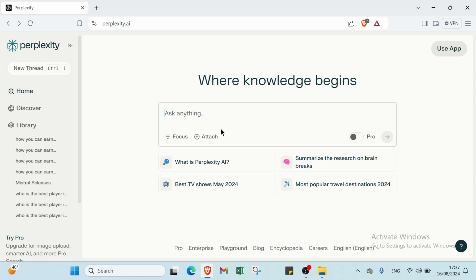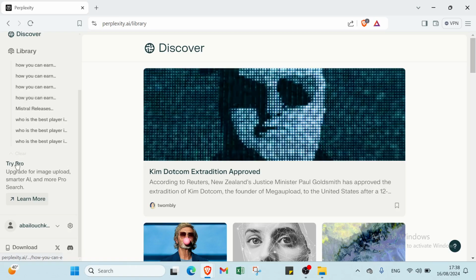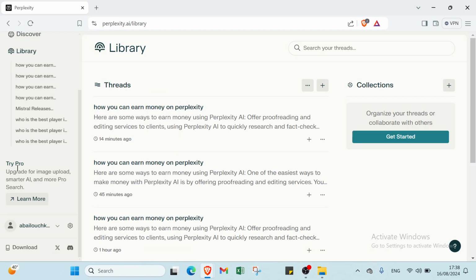First of all, you have to open your browser and dive into Perplexity AI. So this is the homepage. As you can see, we have here ask anything and other things like home, discover also, then we have here library, and we have here try for pro.